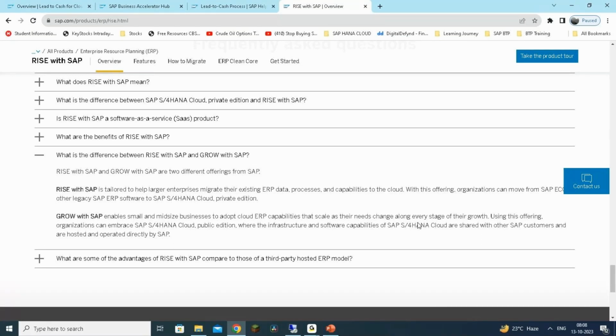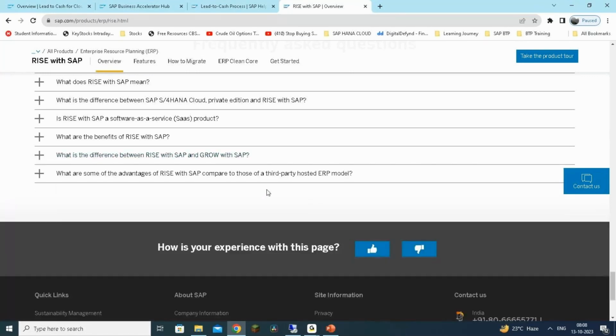So it's basically S/4HANA Cloud Public Edition that will have that. Okay. So going through this will be helpful for you.